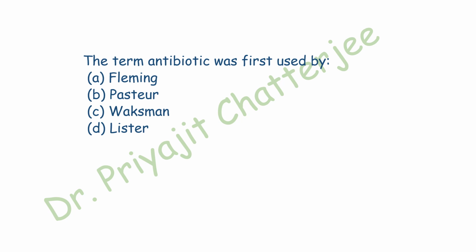Next question is, the term antibiotic was first used by. The four options are Fleming, Pasteur, Waxman and Lister. The correct answer is C, that is Waxman.